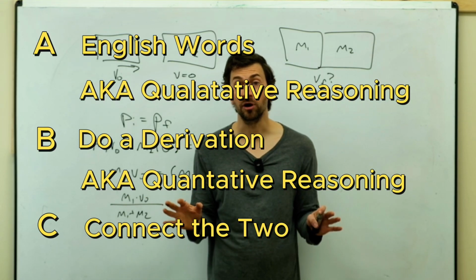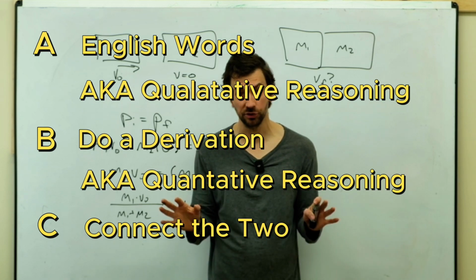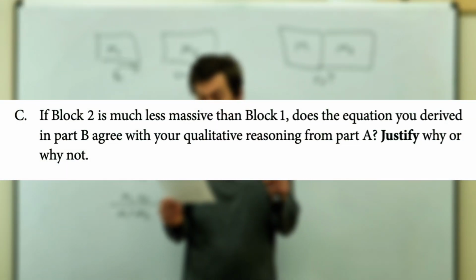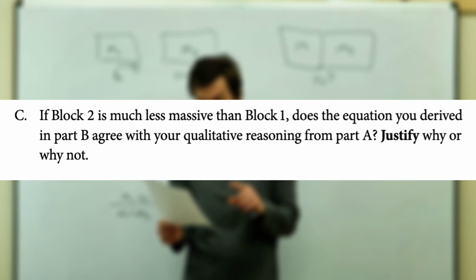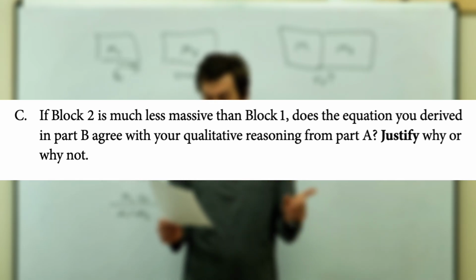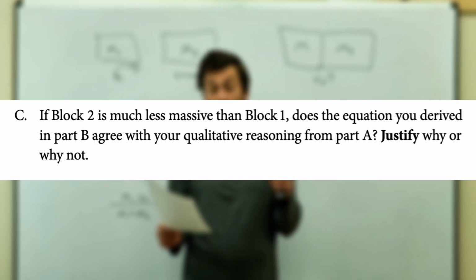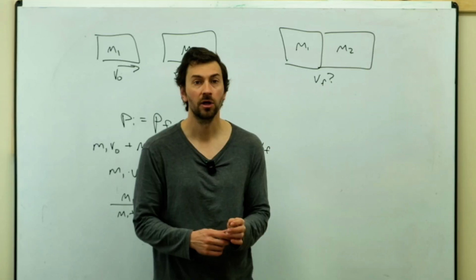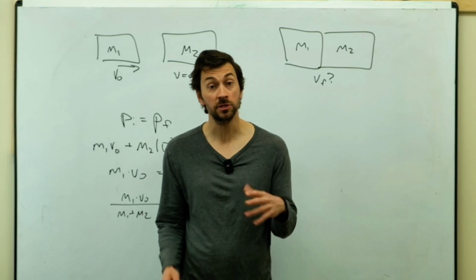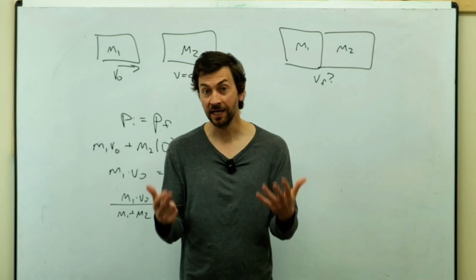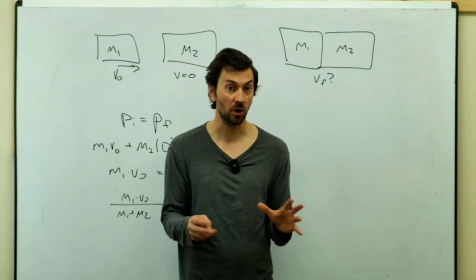And in the third part, they're going to get us to connect the two. It says, does the equation you derived in part B agree with your qualitative reasoning from part A? Justify why or why not. So again, we need to use some English words reasoning rather than equations.